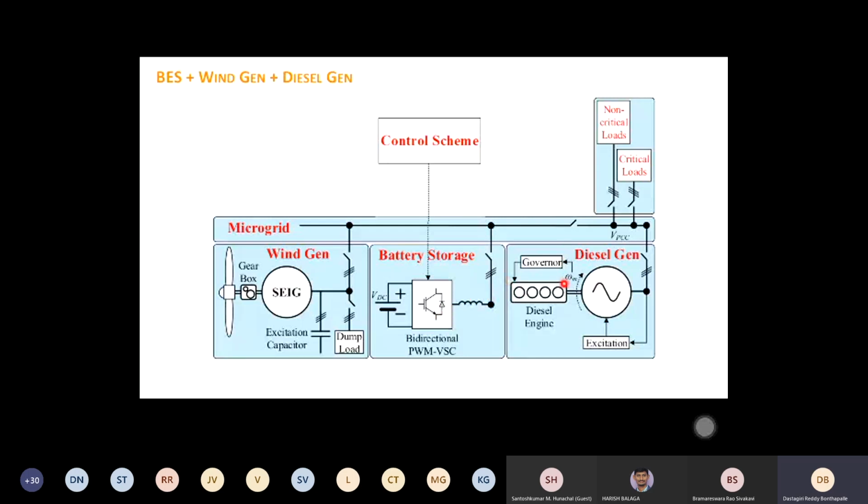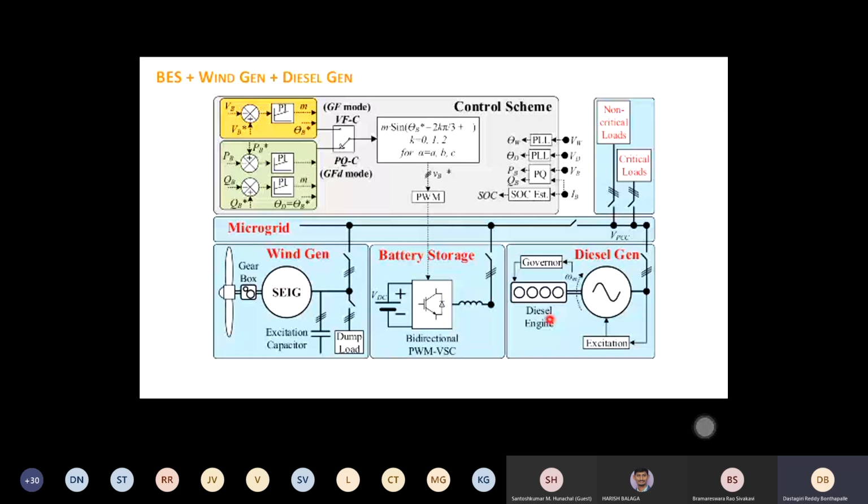Once it is synced, you have to go back to what mode? Because the diesel generator can maintain voltage and frequency, this converter has to go into PQ control mode. You just give the P and Q demand. That's it. So you adjust voltage and frequency, and if the governor is not able to do that, you can do that as well. But more or less, after doing that, you were in grid forming mode, then you end up in grid following mode.